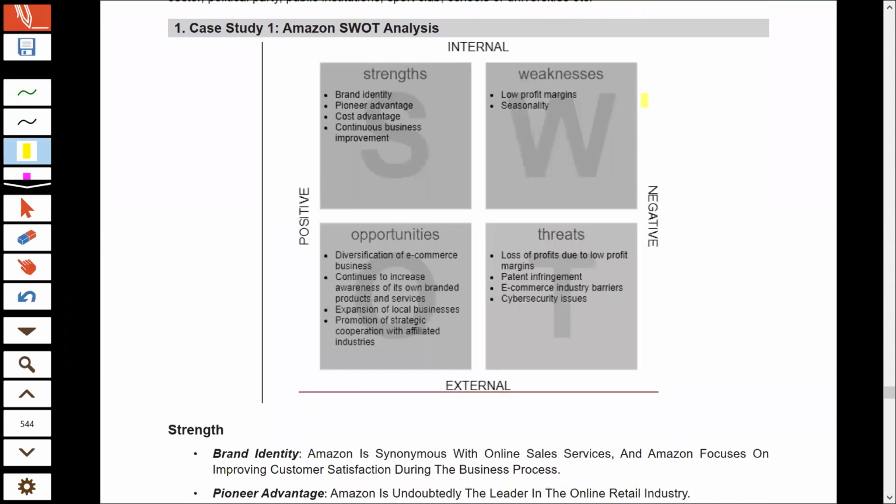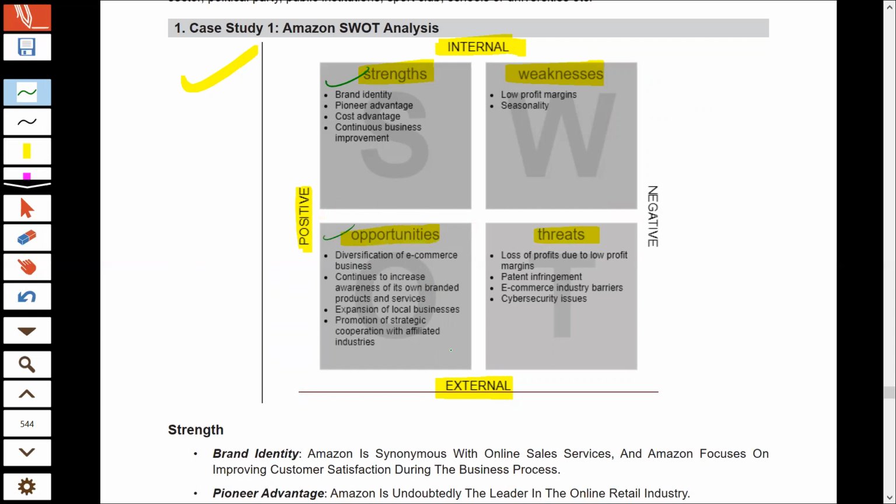Now, for doing SWOT analysis, you have to use this kind of diagram. Here you can see that internal factors are written, strengths and weaknesses. Here you can see that external factors are written down, opportunities and threats. Positive factors are your strengths and opportunities.